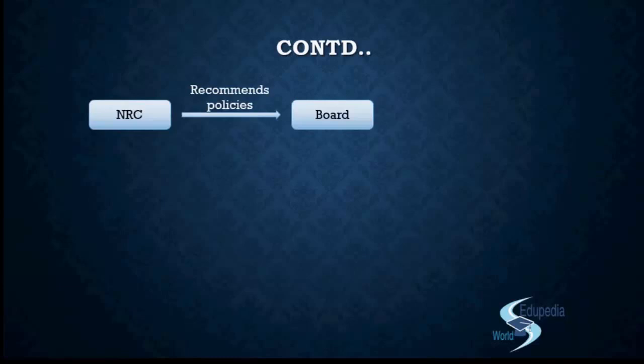Then the other functions of the committee would include a recommendation to the board, right? They would recommend to the board the policy that the board should follow for determining the remuneration of the directors and the key managerial personnel, as well as the employees of the company. And then the board would also disclose such policy in the board's report.